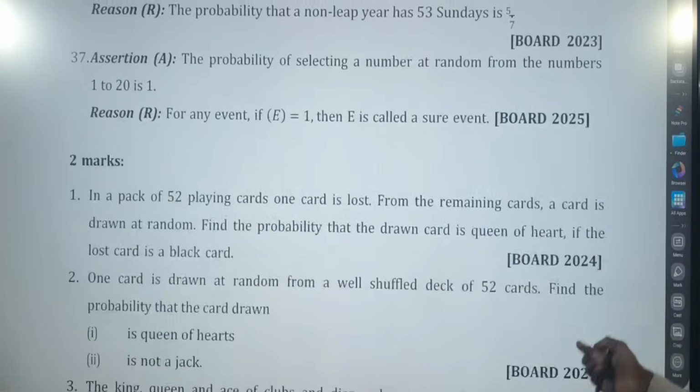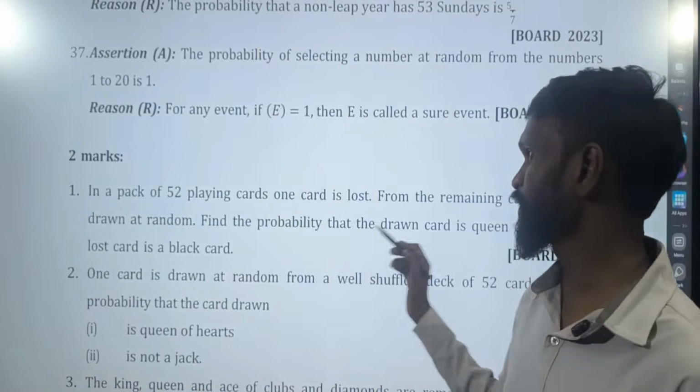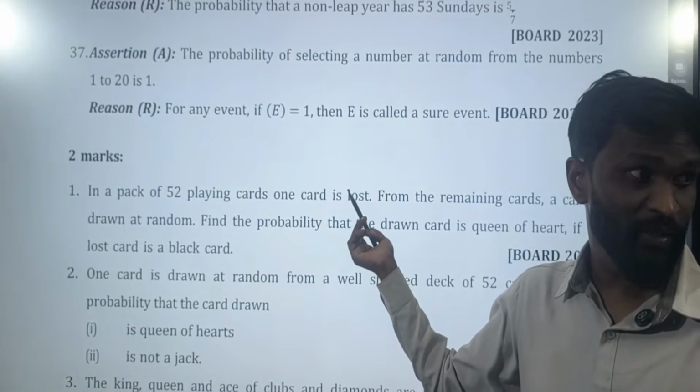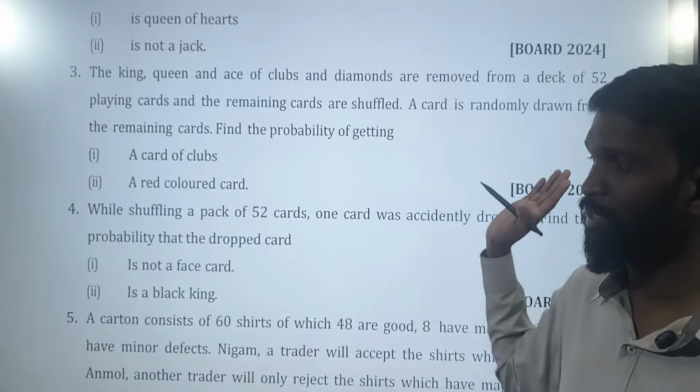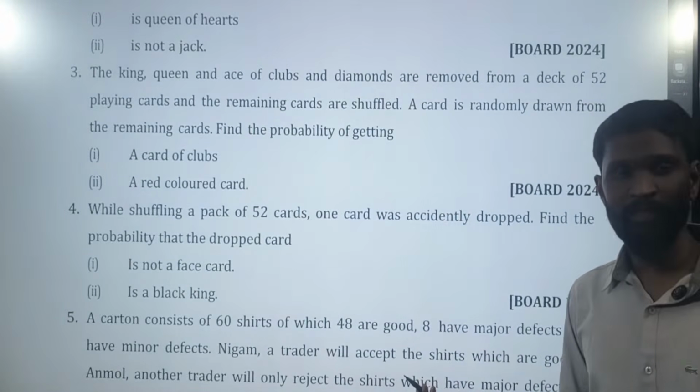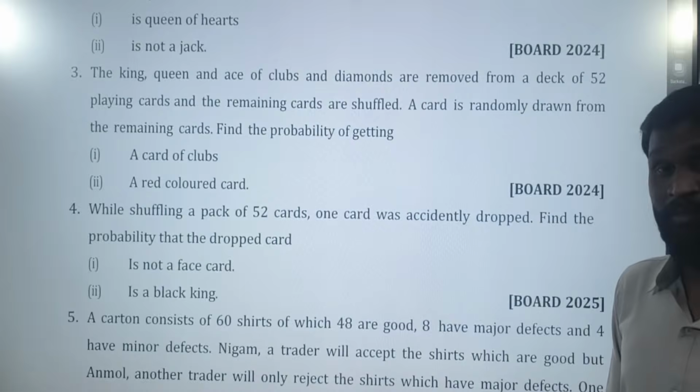Next, remaining questions you can do it hopefully. Even 52 cards, this all we have done. 52 cards, 1 card is drawn, 1 card is lost. So how many cards are left now? 51. So you can do this, all these we have done under MCQ. So that's all for today. Good night. Have a nice sleep. Wish you all good luck for your exams.